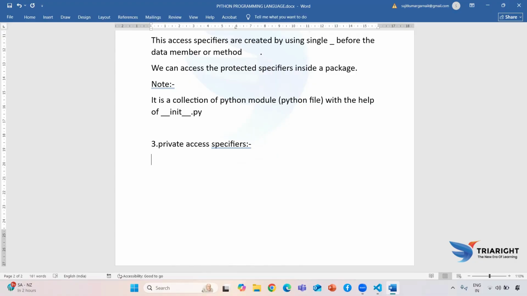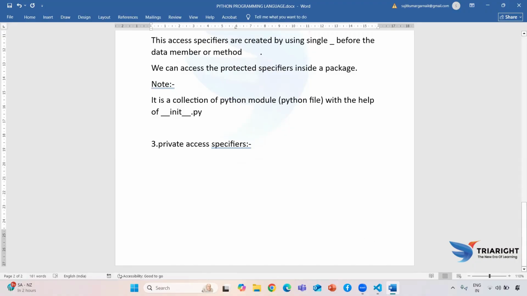So whenever we use the private access specifier, these are created with the help of a double underscore. Means you need to provide two underscores before any data member and method. Like in our Instagram account, we can access a private access specifier only inside the class.